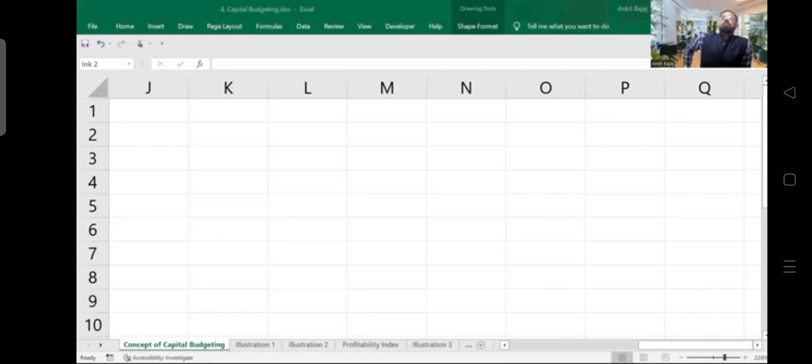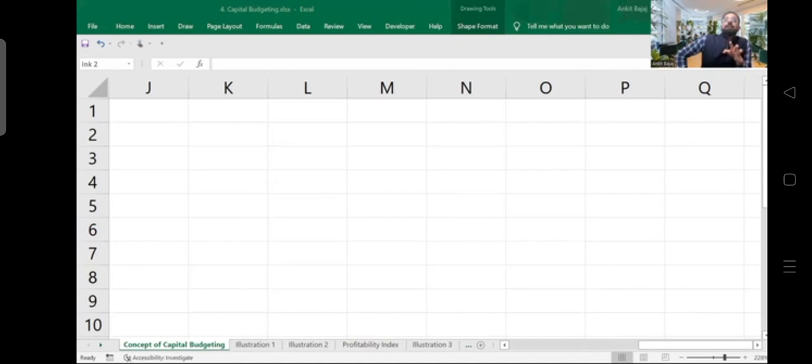So now I will be starting the capital budgeting chapter. What do you understand by the term capital budgeting? Do you have any idea what capital budgeting is? Till now, we have discussed cost of capital, and we have seen the introduction of financial management.